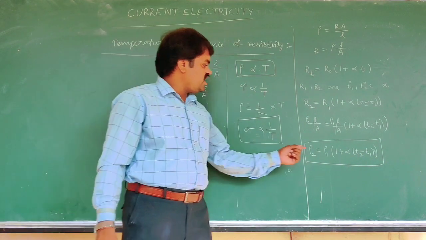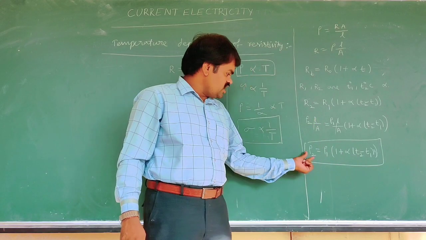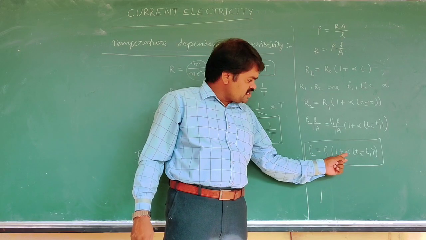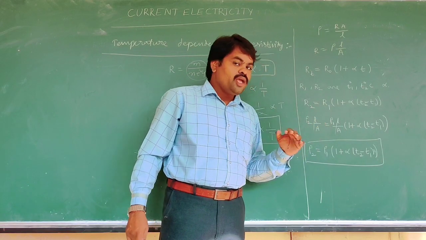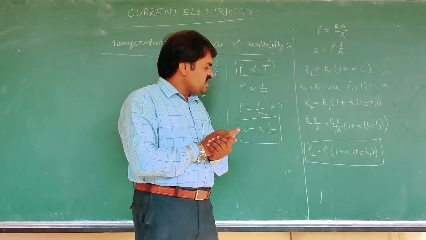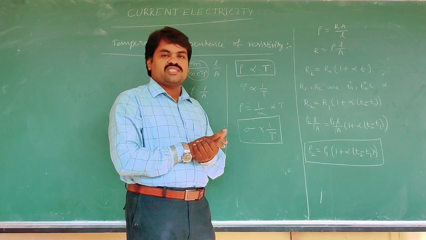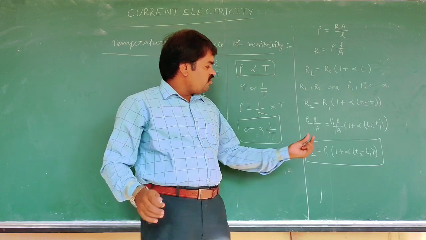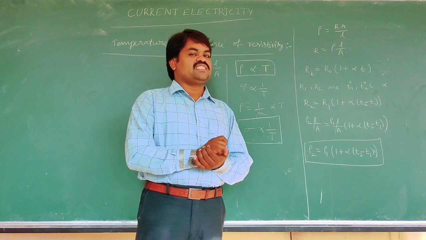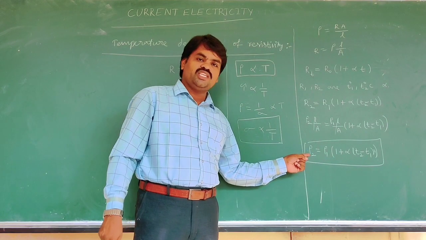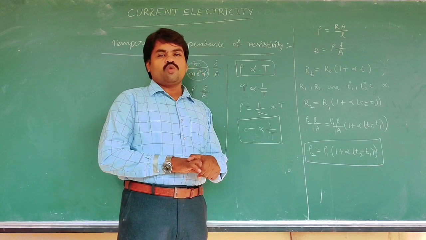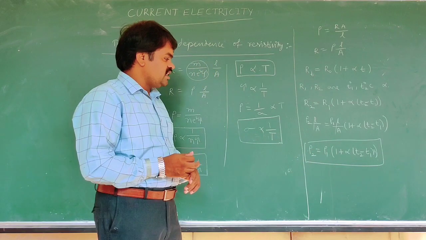Resistivity of a conductor varies with temperature. By using this formula, rho 2 is equal to rho 1 into 1 plus alpha (T2 minus T1), where rho 1 and rho 2 are the resistivities of a conductor at temperatures T1 and T2, and alpha is the temperature coefficient of resistivity. Because of the alpha in the formula, we can use that for resistivity. That's why we call it the temperature coefficient of resistivity.